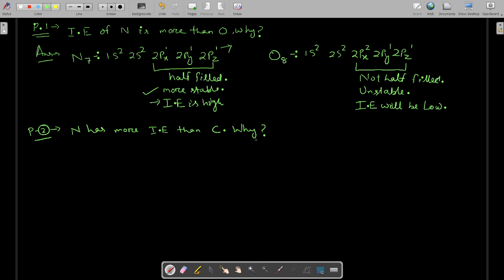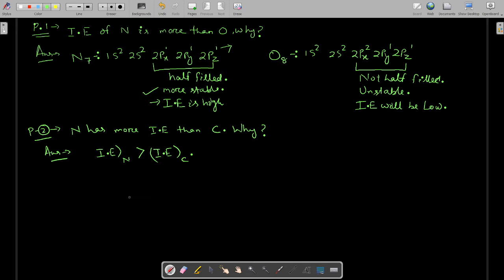Actually, it should have been... It is saying ionization energy of nitrogen is greater than ionization energy of carbon. Okay, why?